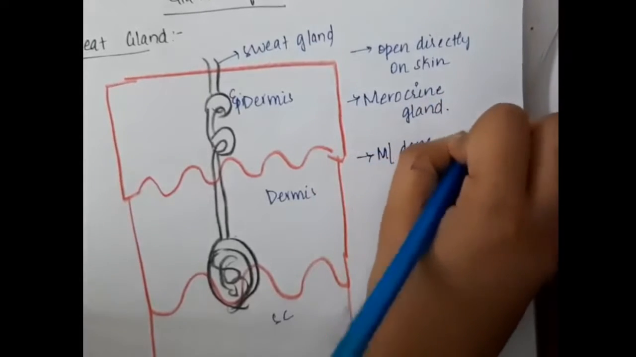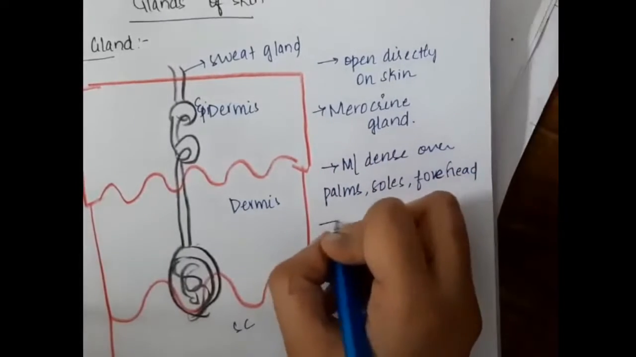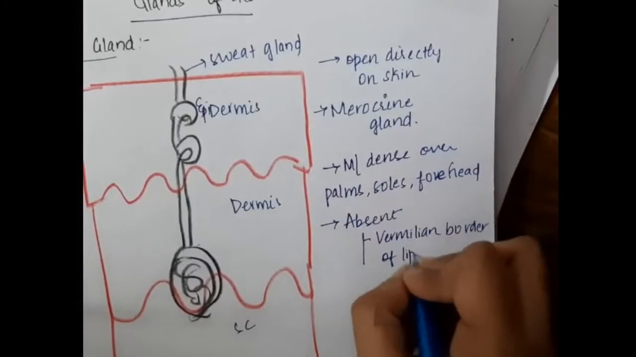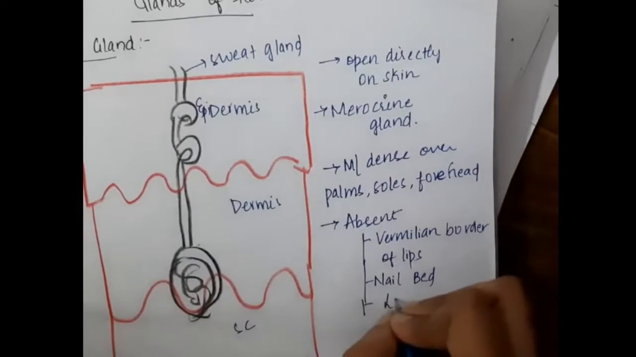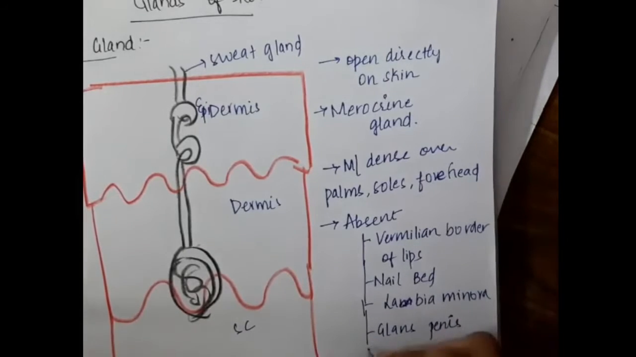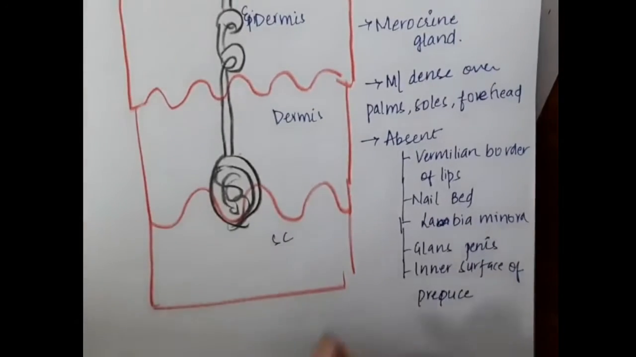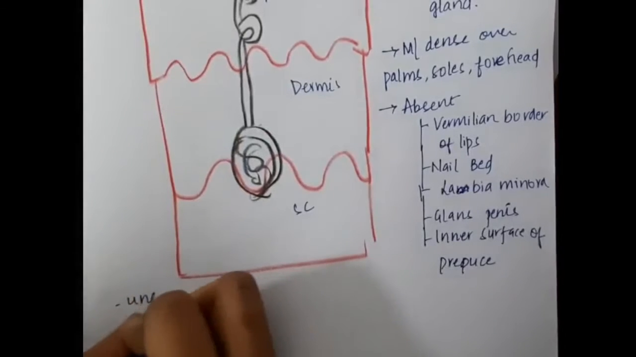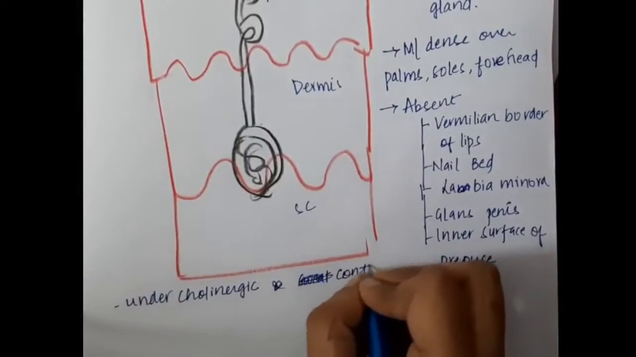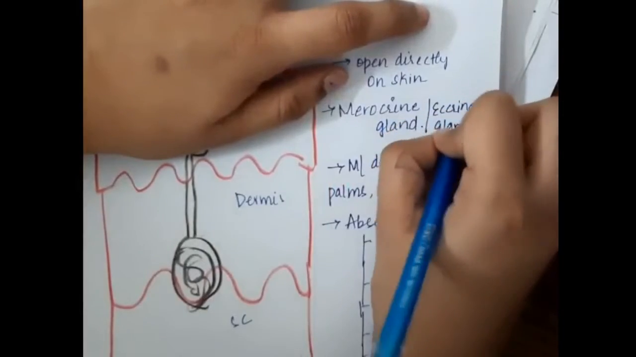These sweat glands are present more densely over the palms, soles and forehead. They are absent in the vermilion border of the lip, nail bed, labia minora, glans penis and the inner surface of the prepuce. These sweat glands are under cholinergic control, heat and stress.